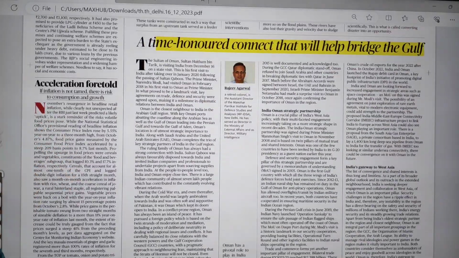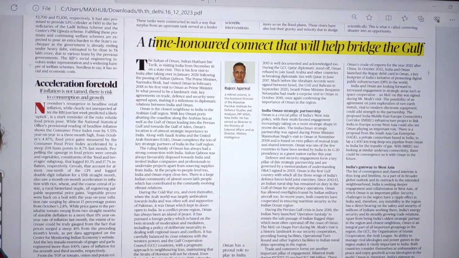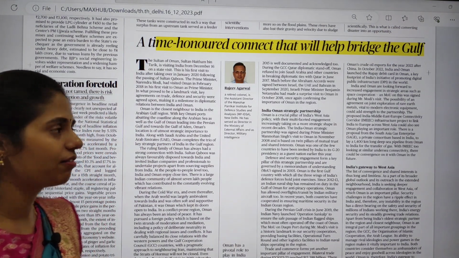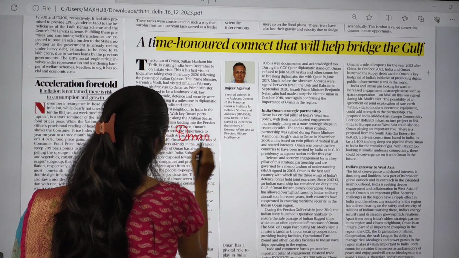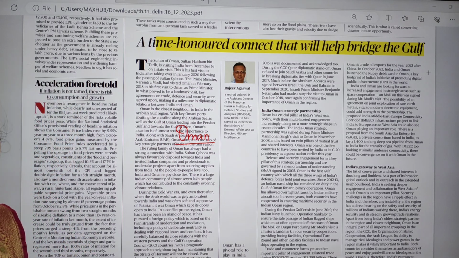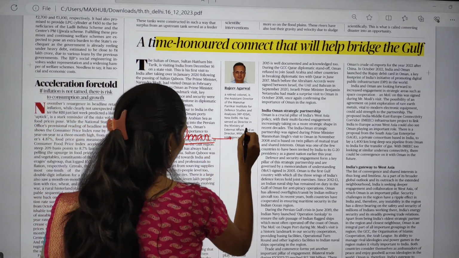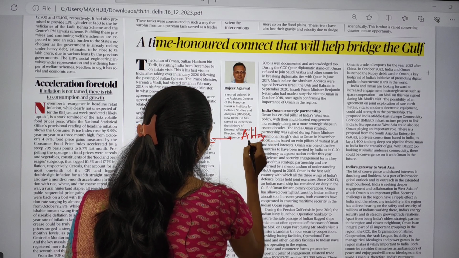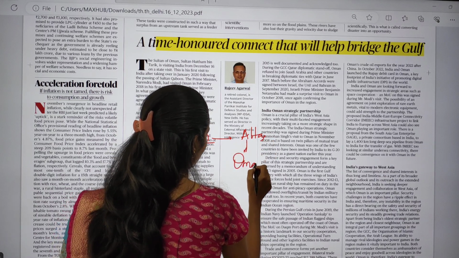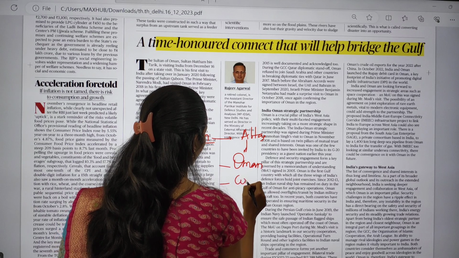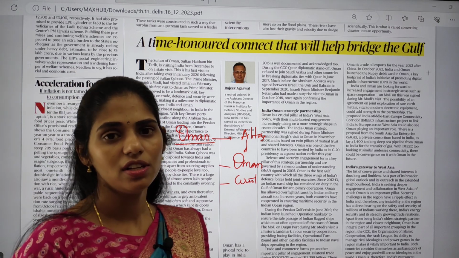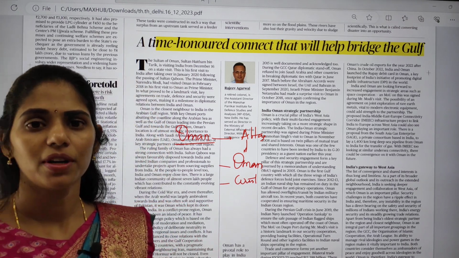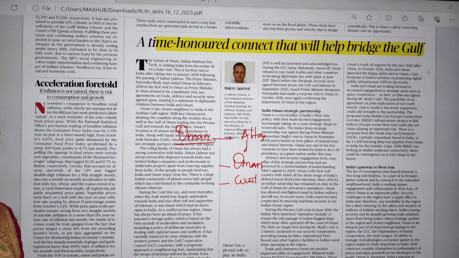And the next topic is a time-honored connect that will help bridge the Gulf. This article is talking about the importance of Oman. I want to give you homework, students. Please open your atlas and see where Oman is located and which countries share a boundary with it. And you have to see what the Gulf Cooperation Council is and its members. That is important from your prelims.